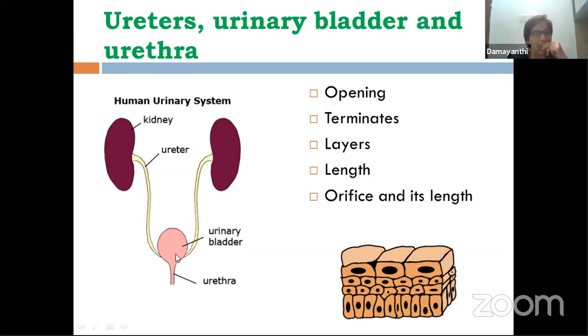Here, one important point: this opening, and this opening, and there's one opening over here. This urethra has one opening over here, right? So these three openings which are close by, we call the trigonal opening. These two ureter openings and the origin of the urethra here. These three openings together, we call the trigonal opening.